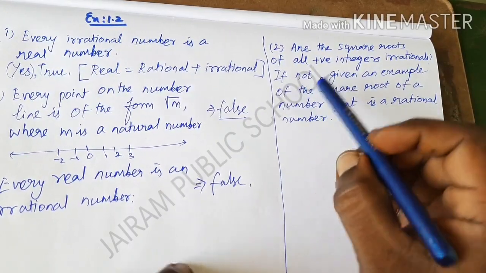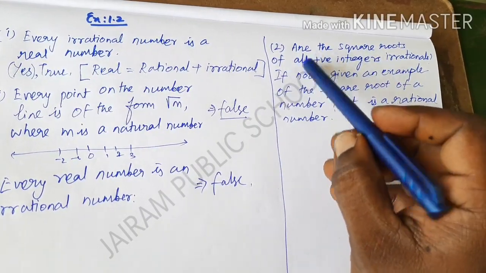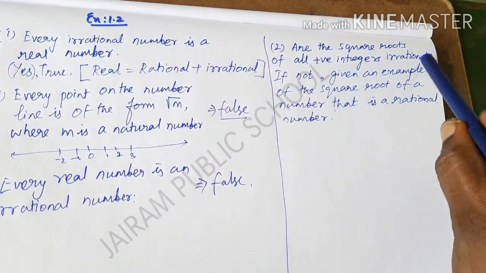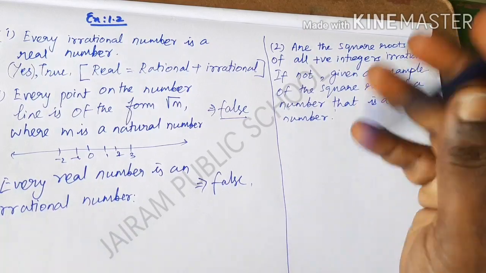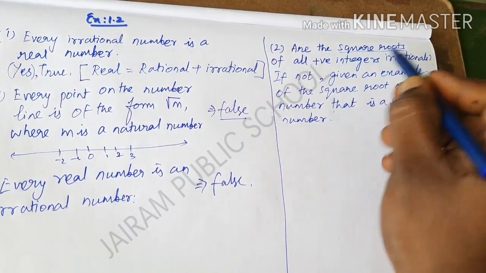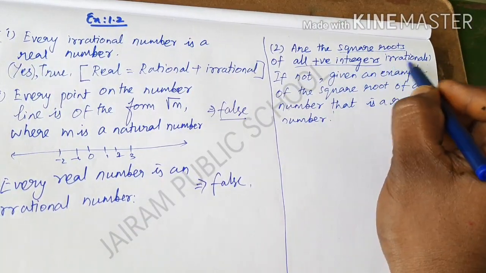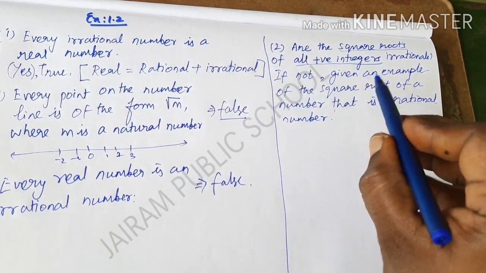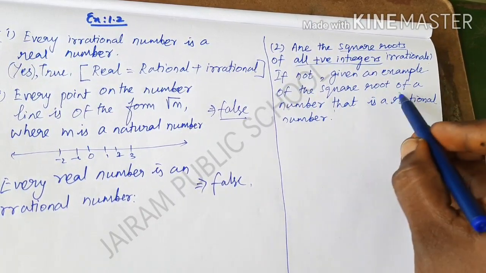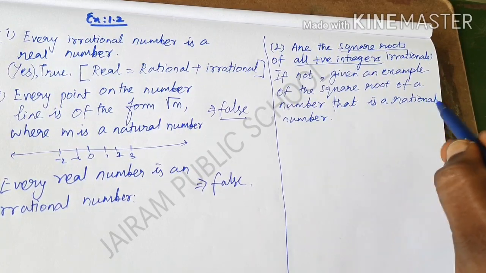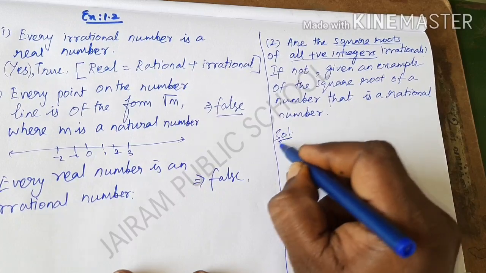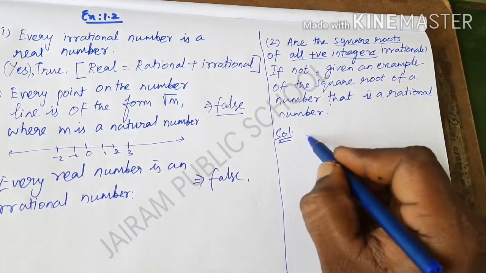Next we are going to see the solution to the second question. The question is, are the square roots of all positive integers irrational? If not, give an example of the square root of a number that is a rational number. First, I am going to explain the solution. Let me explain the concept.